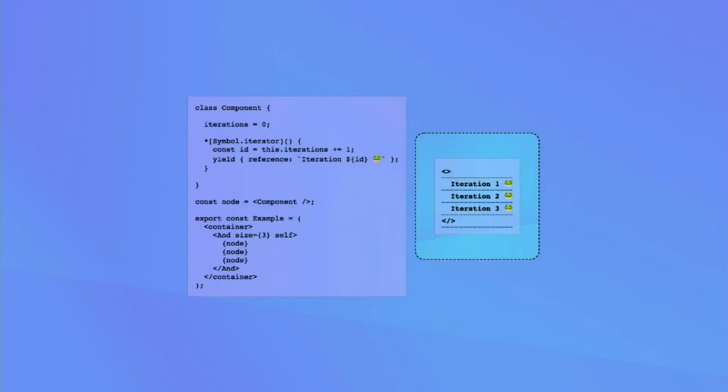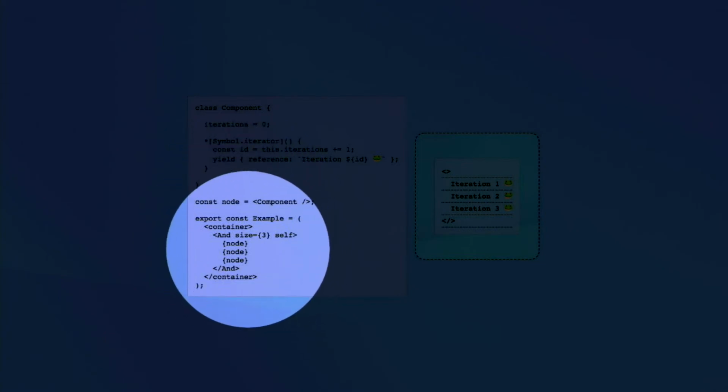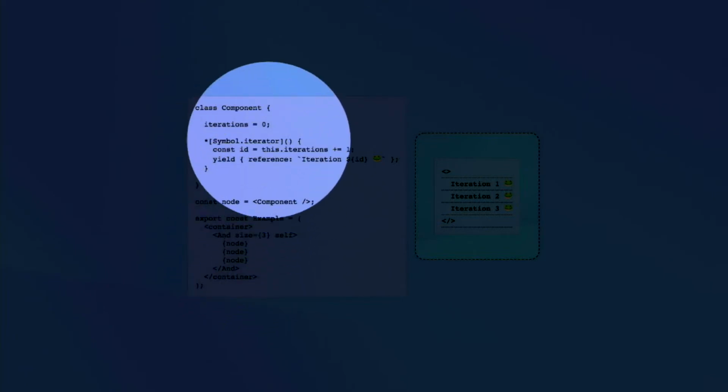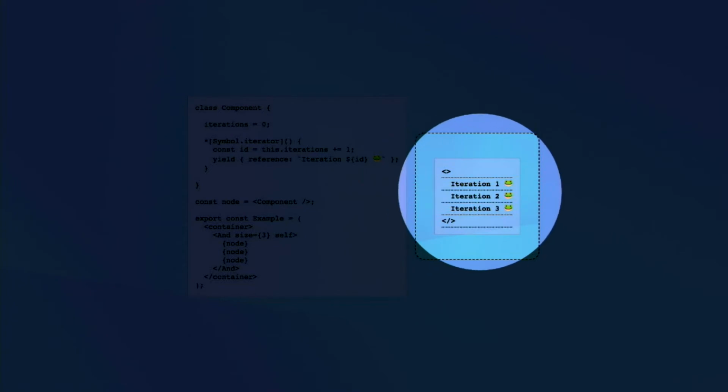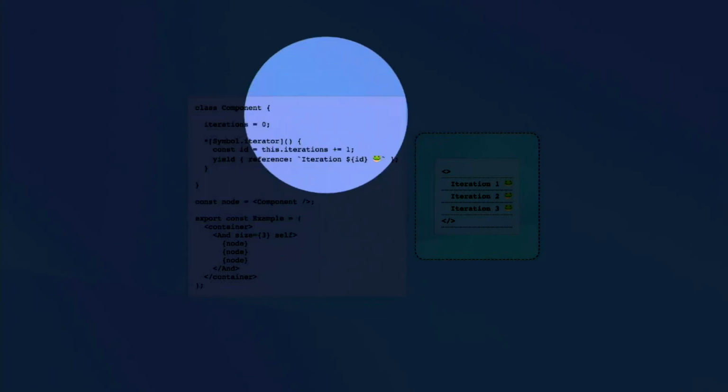Here we go. So we've got our single instance defined here, where we've got node, and we're going to reference it multiple times. But now we've got this reference directly to this, which we can use across our 3 different iterations. These are 3 separate components that you would think of as 3 separate components that were rendered, but they share the same class instance.